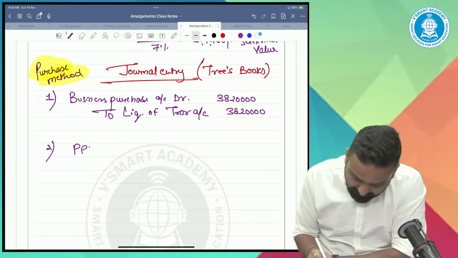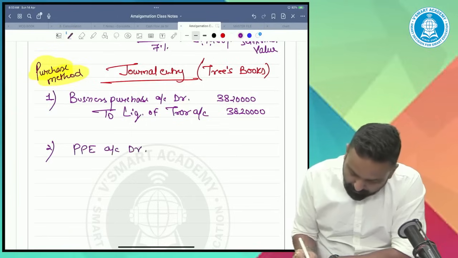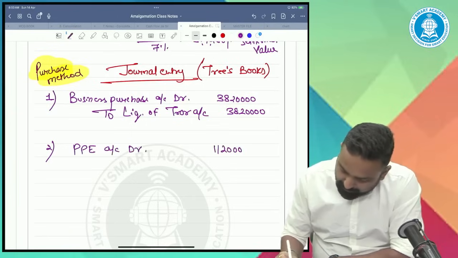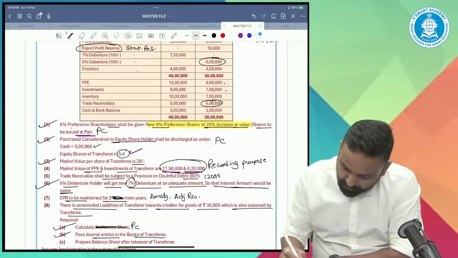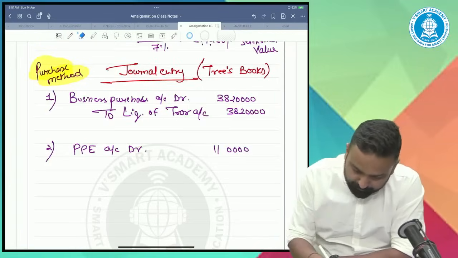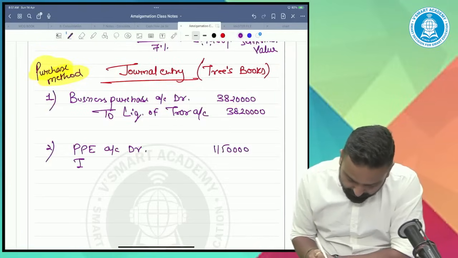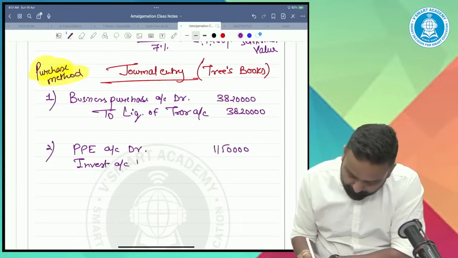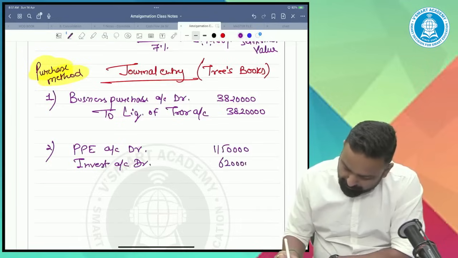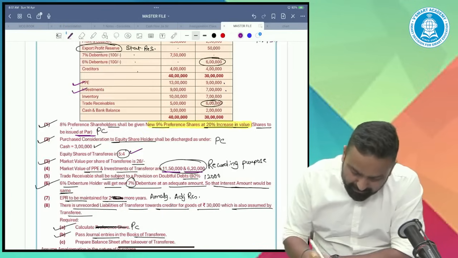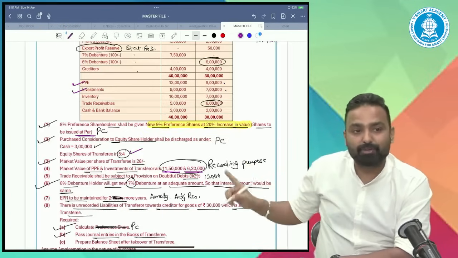So PPE account debit 1150 and investments 620. As far as PPE and investments are concerned, we took the market value because it was given.